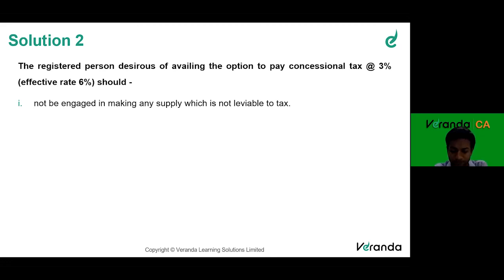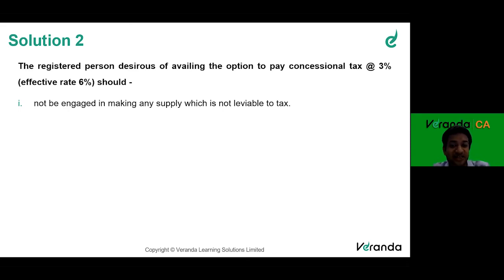See, if I do exempt supply, that will not come under this clause. Why? Because exempt supply is liable to tax, but it is exempt. And what this clause talks about is not liable to tax, basically alcohol, petrol, those products. These are not liable to tax under this Act, right? Please understand, alcohol and petrol are not liable to tax under this Act. But if I'm doing an exempt transaction like a healthcare service, which is exempt under this Act, I am still eligible to opt for composition scheme. So please differentiate this point.